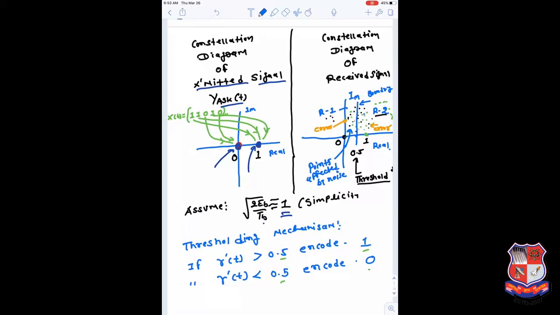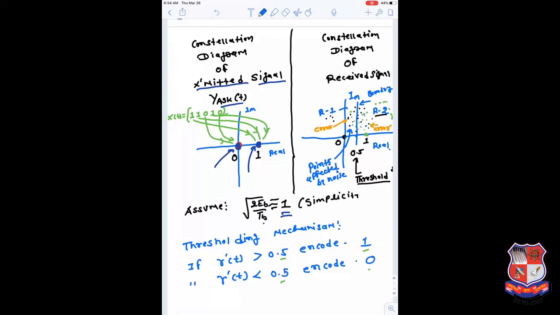Now if you are transmitting a 1, because of the noise you are not receiving exactly 1, you are receiving 1.1, 1.2, something like that. So the red points show, or the green points also show, the points where 1 was actually transmitted, but because of the noise they present some different values.